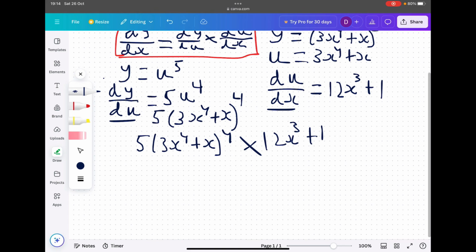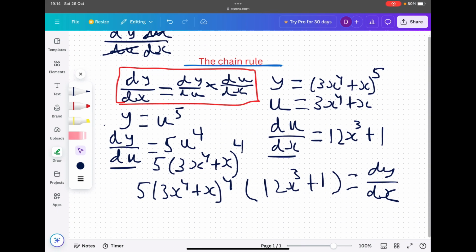Okay? And that is essentially our answer. I'm just going to put it in a more sensible format, and this will give you dy by dx. That's essentially it, guys, for the chain rule.